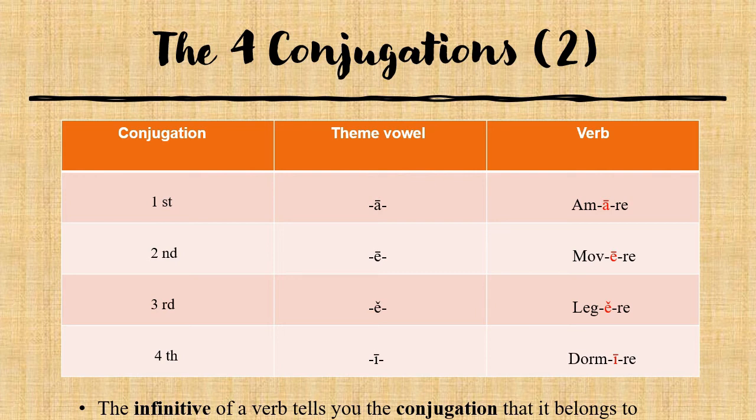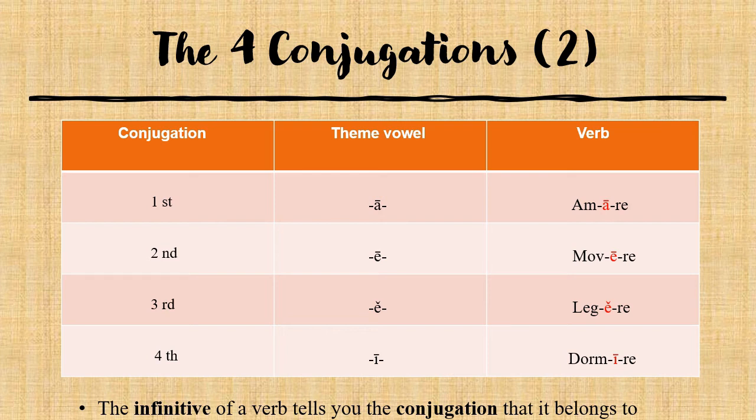This is very important because every conjugation is identified by a different theme vowel. So, based on the theme vowel of the infinitive, you will recognize whether a verb belongs to one conjugation or another. In Latin, we have 4 conjugations. So the first conjugation has a long A as a theme vowel, so we will have amare. The second conjugation will have a long E, therefore we will have movere.